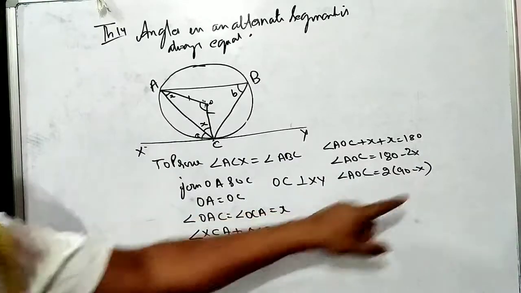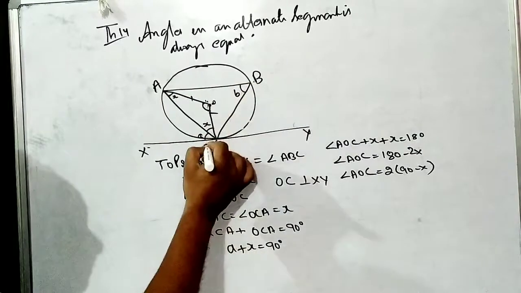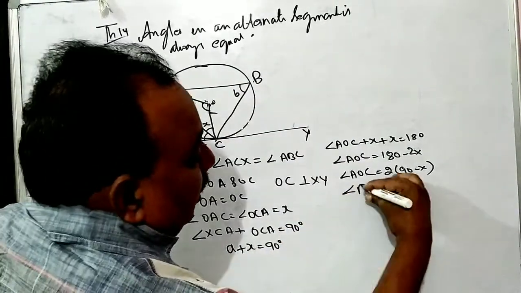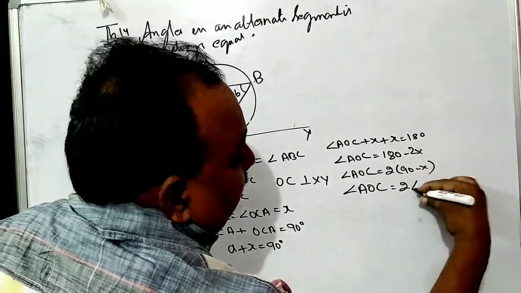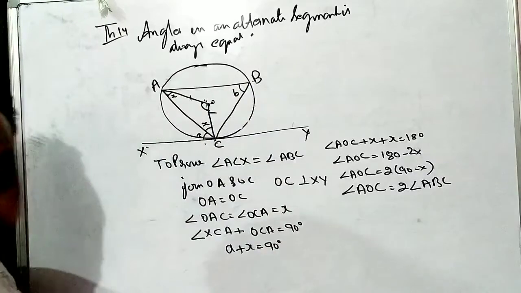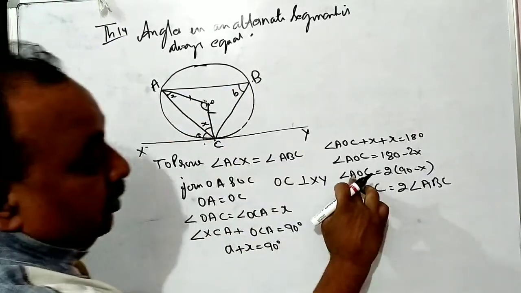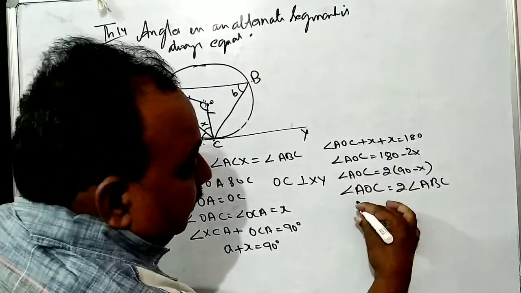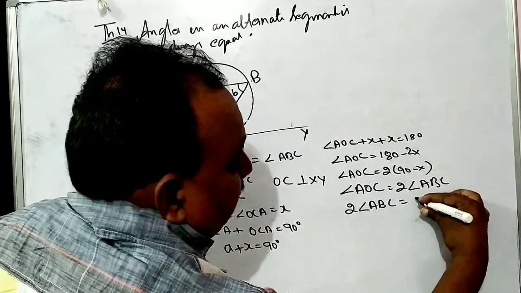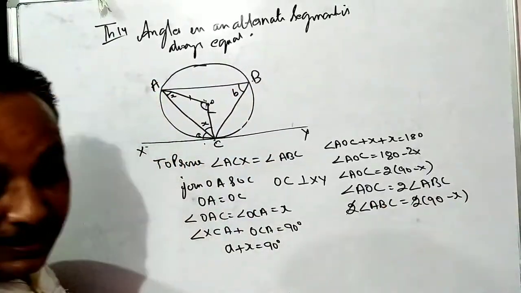Any doubts in this? Now, angle AOC is twice angle ABC. Angle in the same segment: the angle at the center is twice the angle at the circumference. In place of AOC, what can we write? Twice angle ABC is equal to 2 times (90 minus x). 2 and 2 are cancelled.